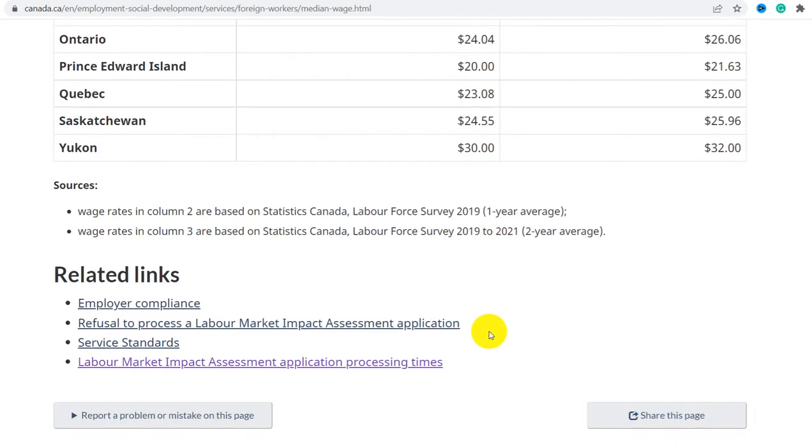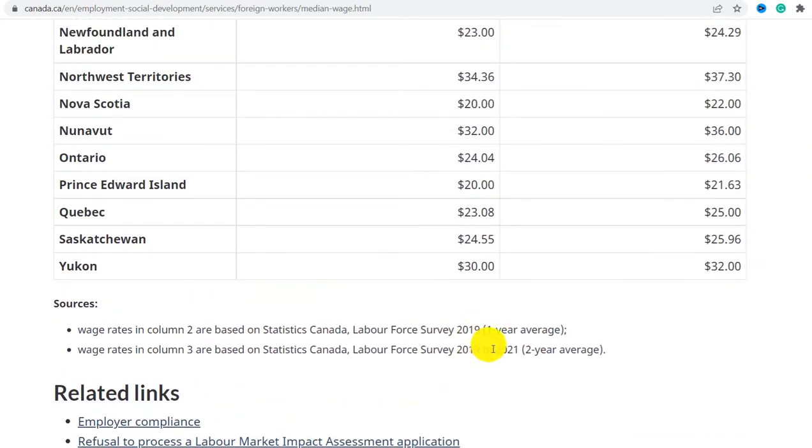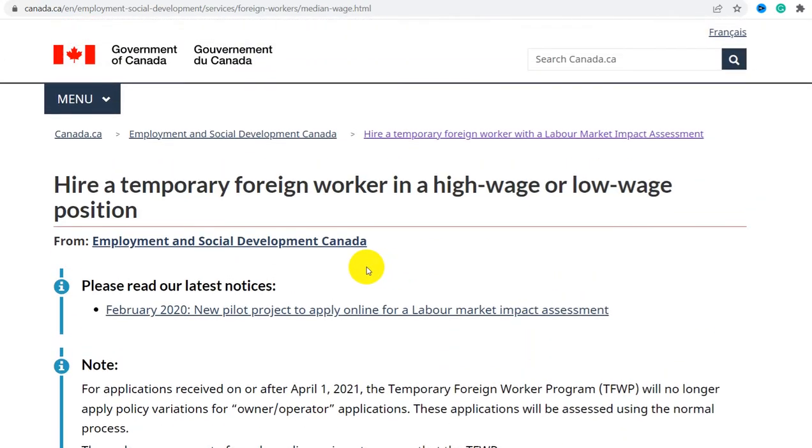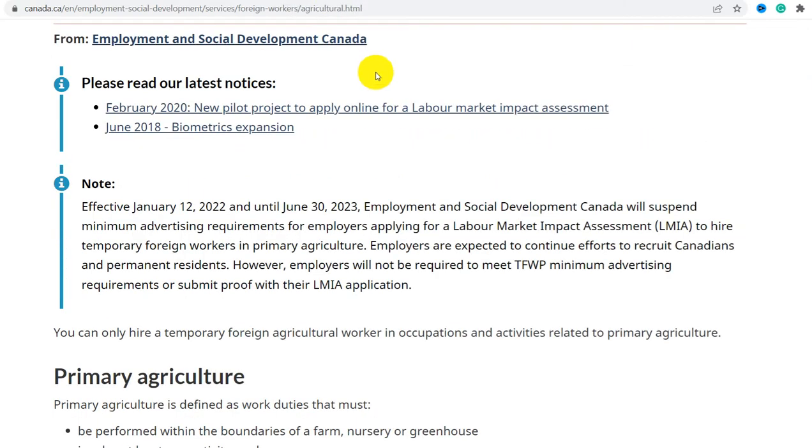So as you know, the wage rates in column 2 are based on the Statistics Canada Labour Force Survey 2019, that's a 1 year average. This is about low wage and high wage statistics. Let's move on to